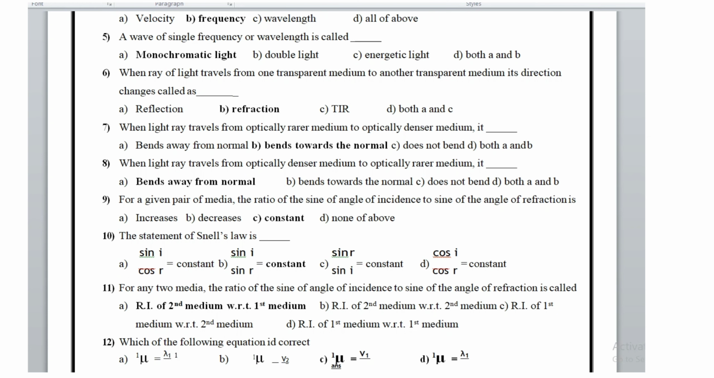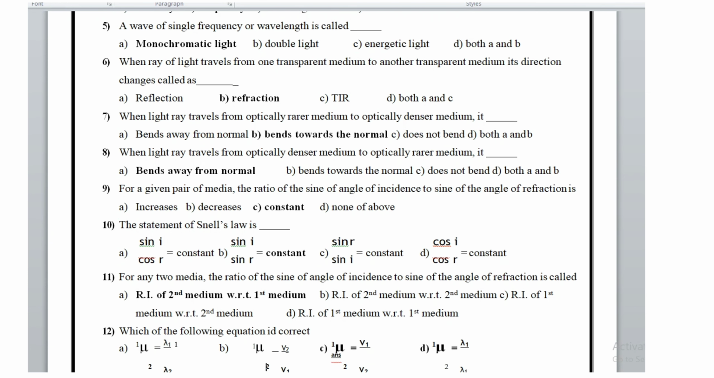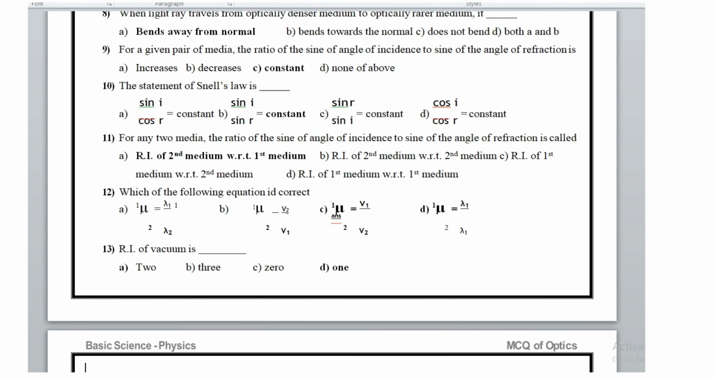For a given pair of media, the ratio of the sine of the angle of incidence to the sine of the angle of refraction is constant. This is the statement of Snell's law, option B: sin i / sin r = constant. For any two media, the ratio of the sine of the angle of incidence to the sine of the angle of refraction is the refractive index of the second medium with respect to the first medium. Which of the following equations is correct? The answer is C, equation ID is correct.